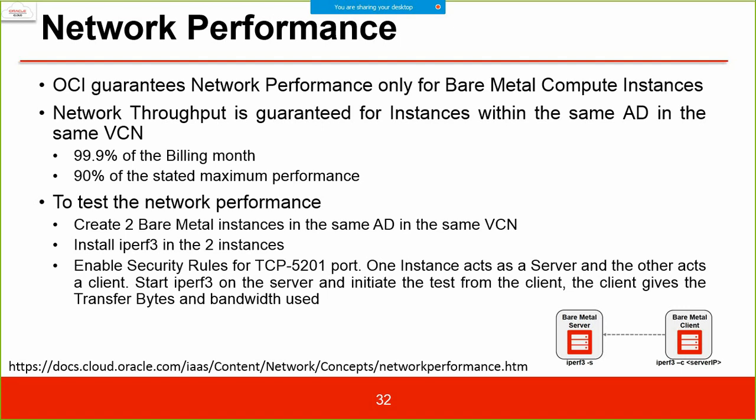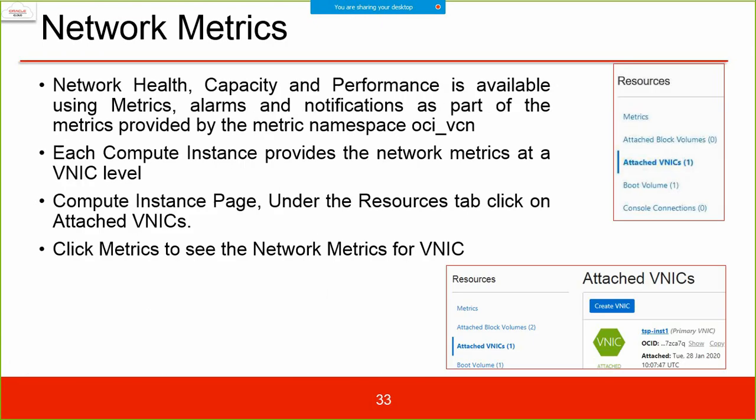Install iperf3, which gives you performance monitoring on the two instances. Enable security rules for TCP port 1501. One instance acts as a server and the other acts as a client. Start iperf3 on the server and initiate the test from the client, and the client gives the bytes transferred and bandwidth used. So this is what you can try for verifying how the network is performing. But you need bare metal servers for that. I don't know whether you are able to create those or not.